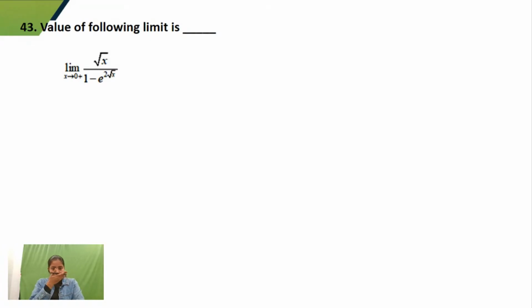Okay, so all of you are getting minus 1 by 2 as an answer. Just check all other. So again, you are getting 0 by 0 form. If you apply limit x approaches to 0, what would I do? I'll differentiate numerator and denominator. So in numerator, if I differentiate, I'll get 1 by 2 root x. And if I differentiate 1, that would be 0 minus e to the power 2 root x remains same.